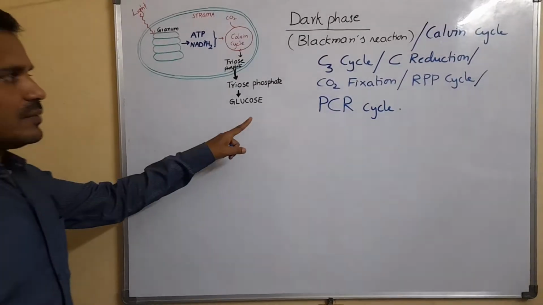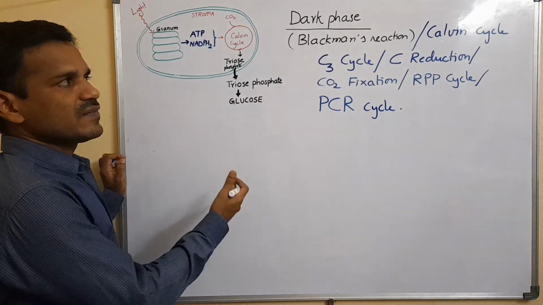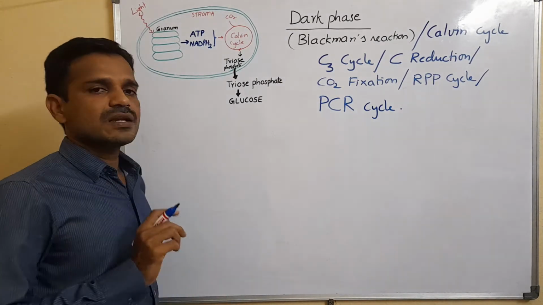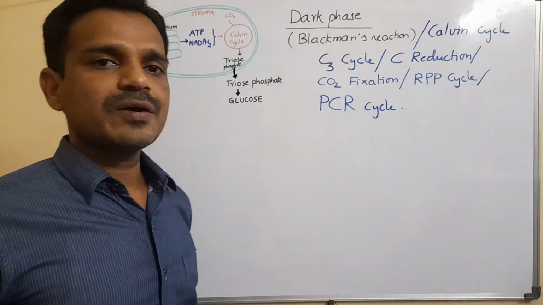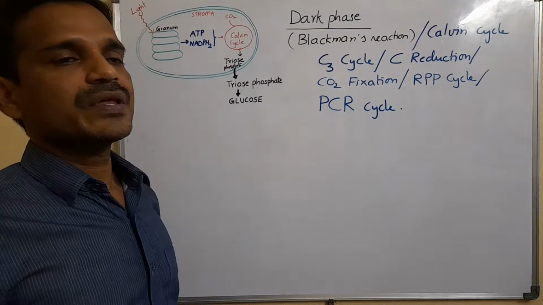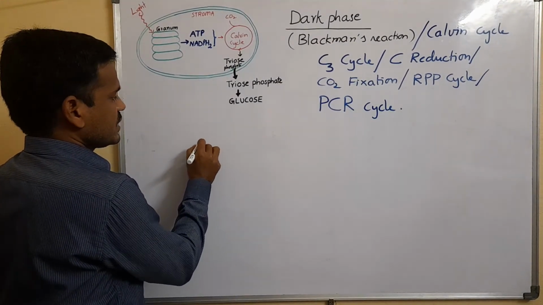Generally it is known as the Calvin cycle or C3 cycle. The C3 cycle takes place in almost all plants. Around 85% of plants show the C3 cycle, and in the C3 cycle there are three phases.